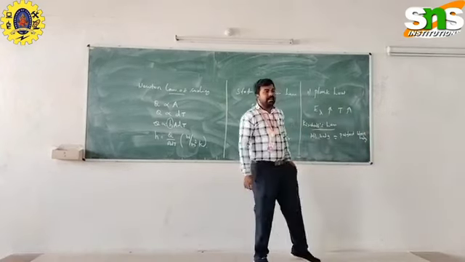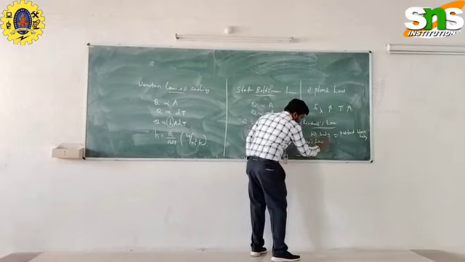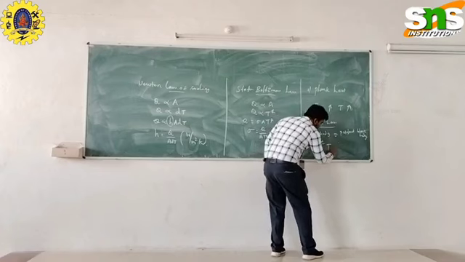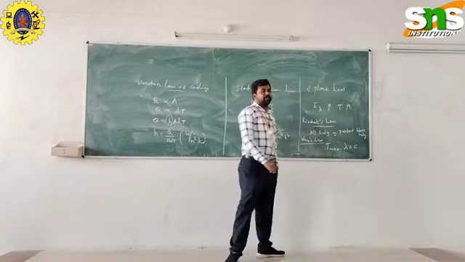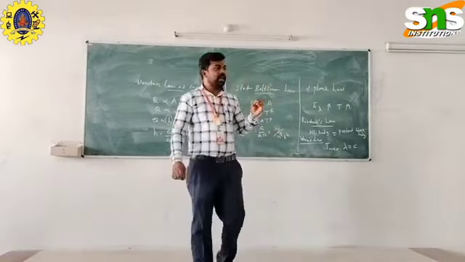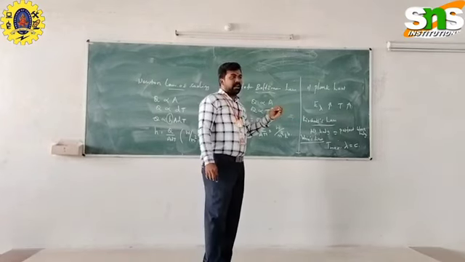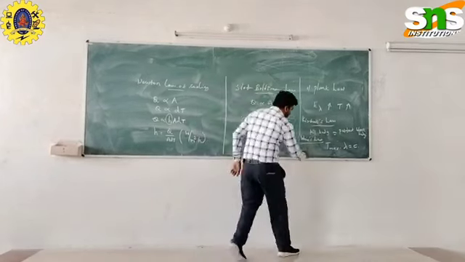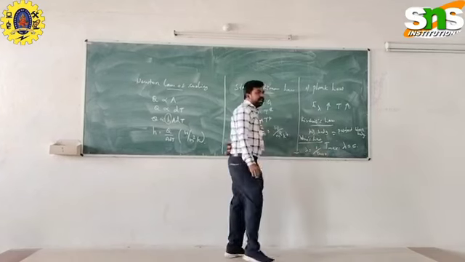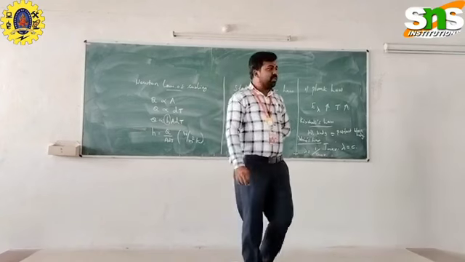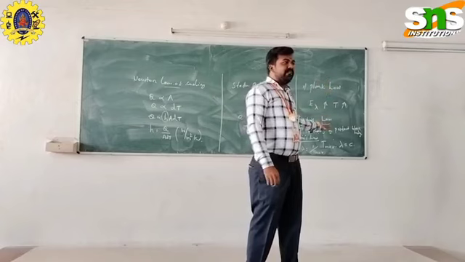Then another law is the Wien's law. Wien's law is nothing but T max times lambda is equal to constant. The product of maximum temperature and the wavelength of the emitted radiation is equal to a constant, or otherwise it states that the emitted radiation wavelength is inversely proportional to the maximum temperature rise. It is Wien's law.